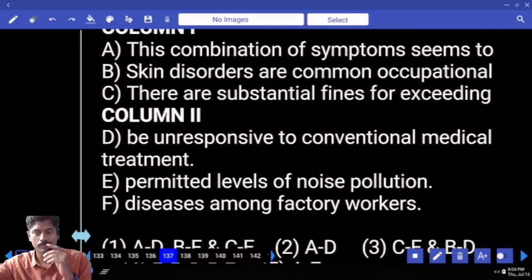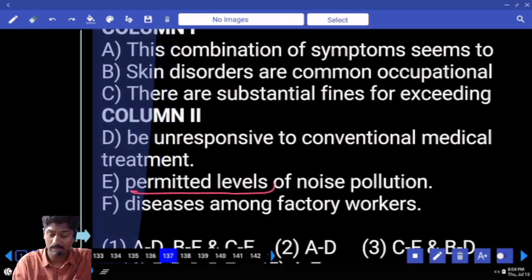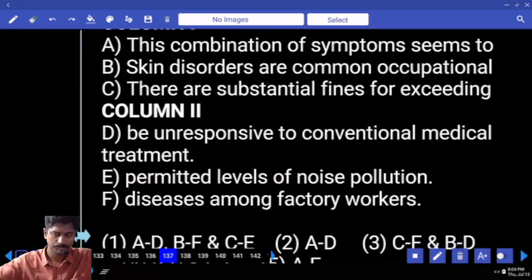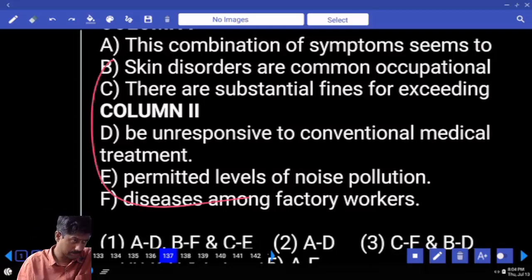This combination of symptoms seems to be unresponsive. Can I take AD? I'm reading B. Skin disorders are common occupational B. Common occupational permitted. Common occupational diseases.